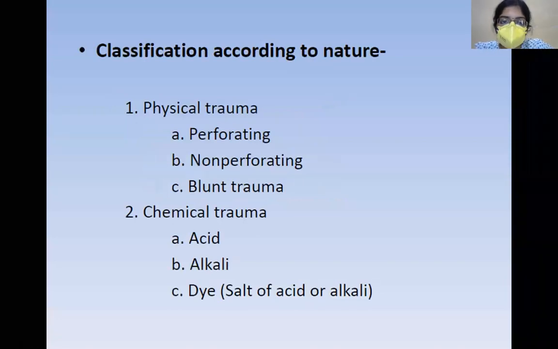According to the nature, the trauma can be physical trauma, where the trauma can be either by blunt trauma, or there could be perforating or non-perforating injuries of the eye, or there might be chemical injuries which commonly occur in factories manufacturing these chemicals, or by way of occupational hazards, or also by way of trying to harm another person. So these chemicals are commonly acids, alkalis, as well as dyes.